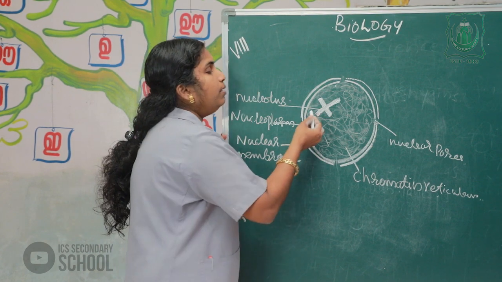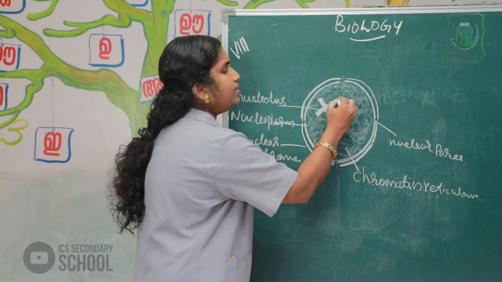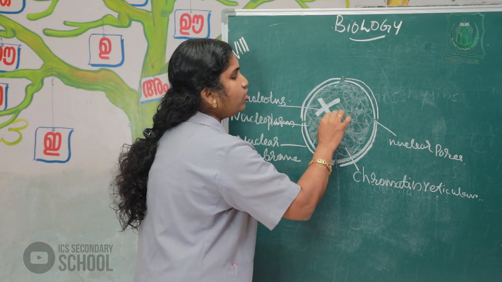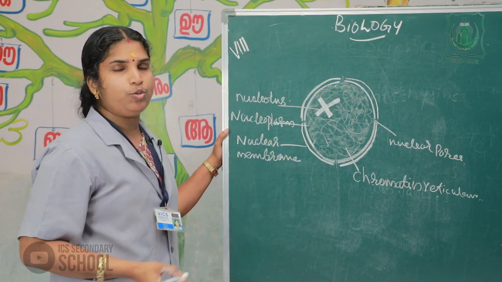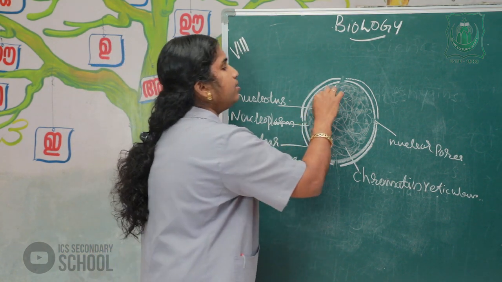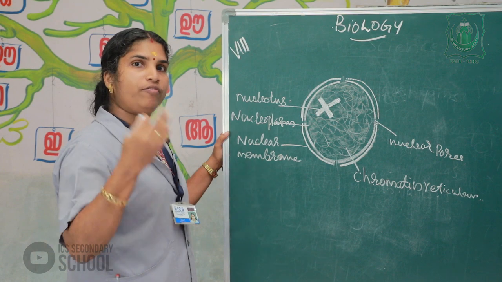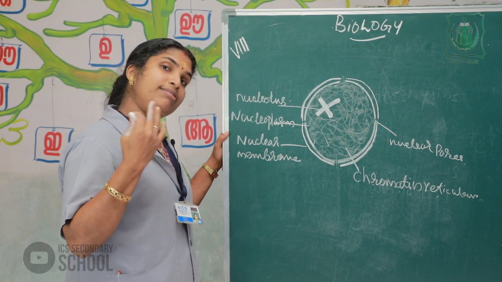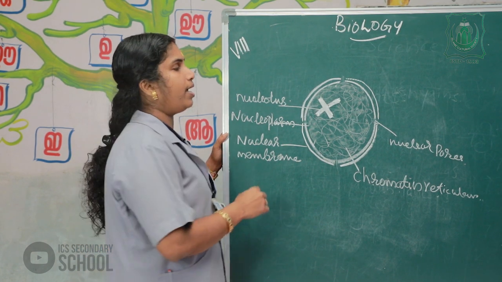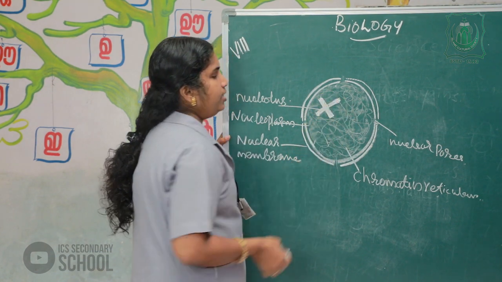How does the nucleolus control protein synthesis? These spherical structures help in the production of ribosomes. They give the message for the synthesis of ribosomes. Our protein synthesis takes place inside the ribosomes.